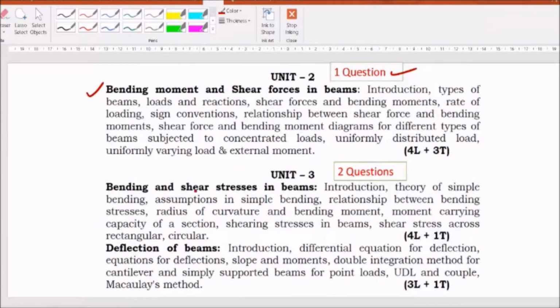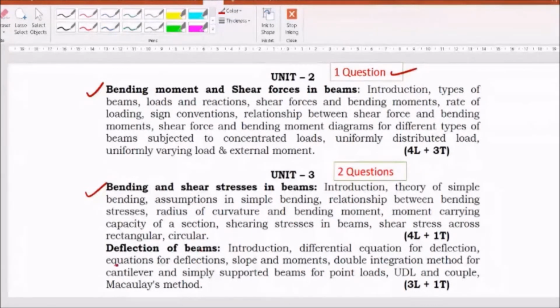Unit 3 is on bending and shear stresses in beams. Because of the induced shear forces and bending moments, bending stresses and shear stresses are induced in the beams. How to analyze those distributions, how to find out the maximum stress, and all that is discussed in this unit.